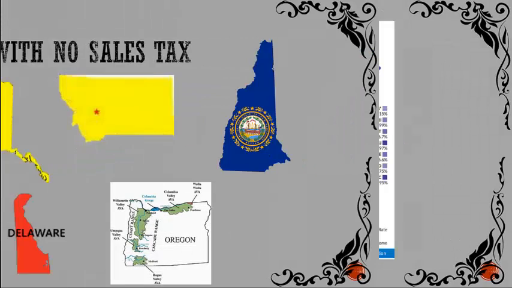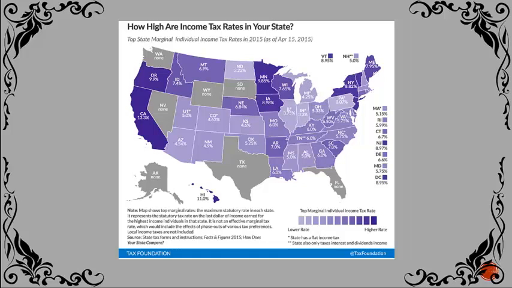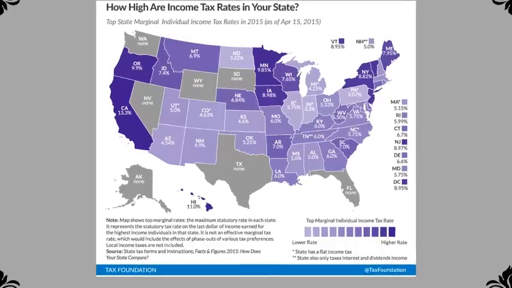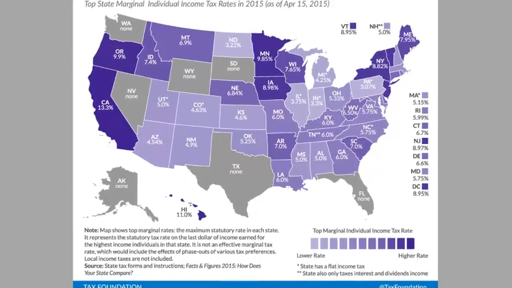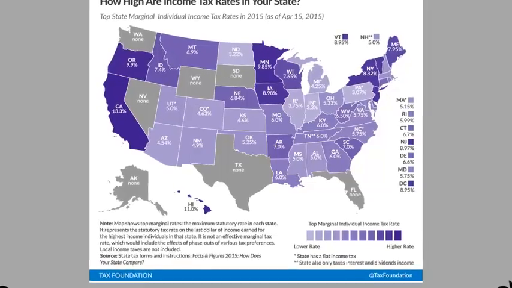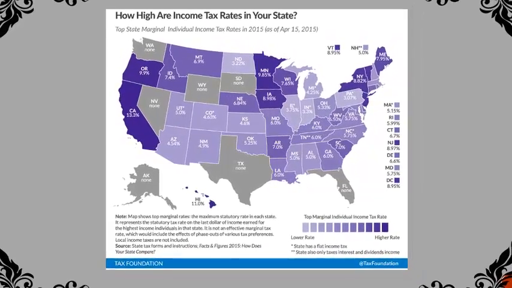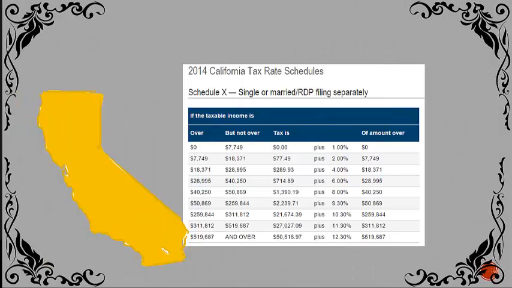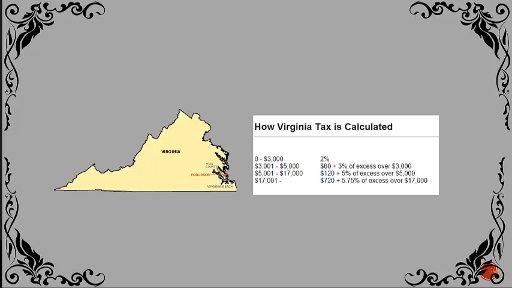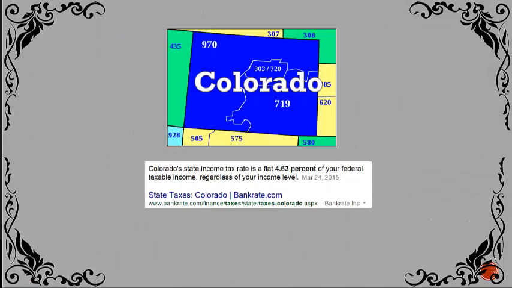Okay, moving on to a less interesting tax, the state income tax. Like sales taxes, states have options on how they can implement an income tax. You can see in this graph from the Tax Foundation the breakdown of states from those with the highest tax bracket rates to those with no rates at all. It's important to note that the way states employ income taxes can vary. Some states employ a graduated income tax similar to the way that the federal government taxes income. California has 9 tax brackets, while Virginia has 4. Colorado, on the other hand, has a simple flat tax on income.